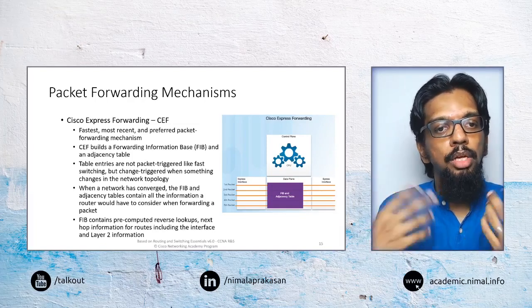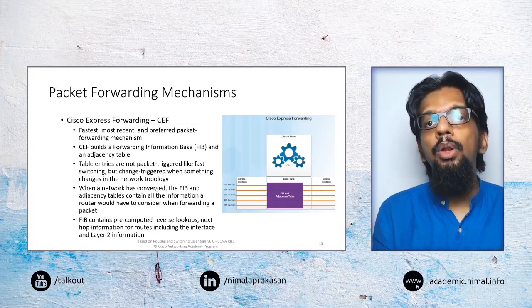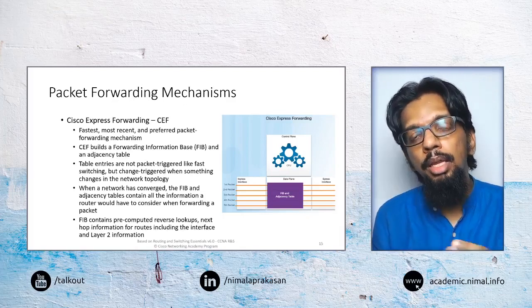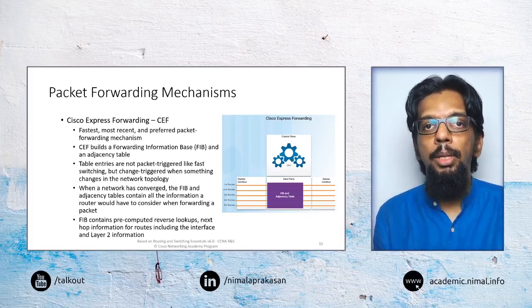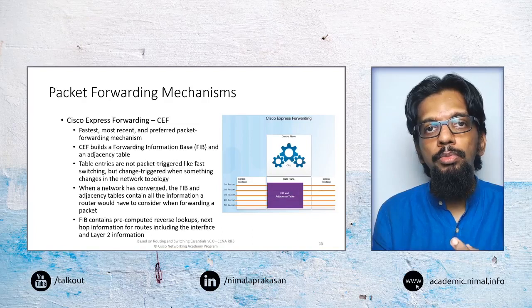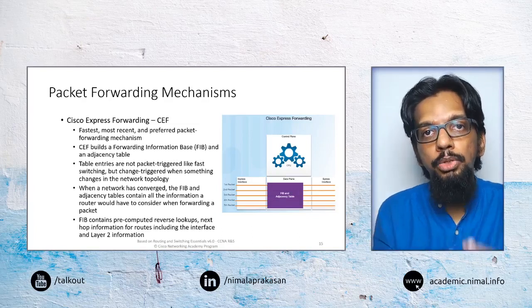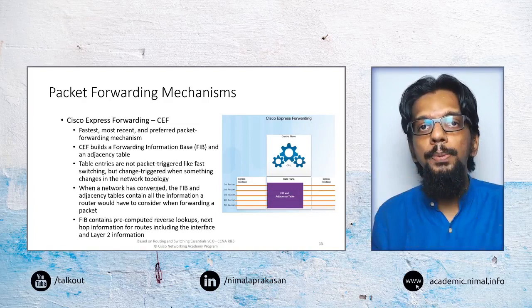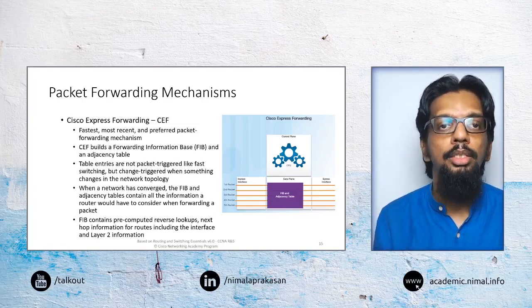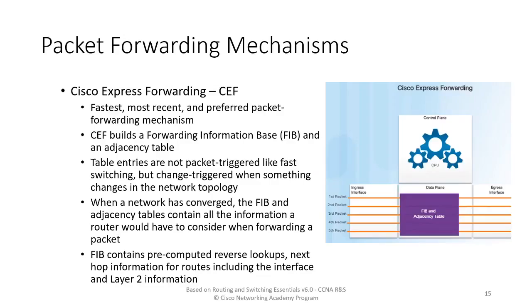So whatever new packet comes after that will already find a match in the cache. So it will greatly reduce the number of first cache lookups compared to just fast switching. This is just a variation of fast switching, but one specific to Cisco devices.